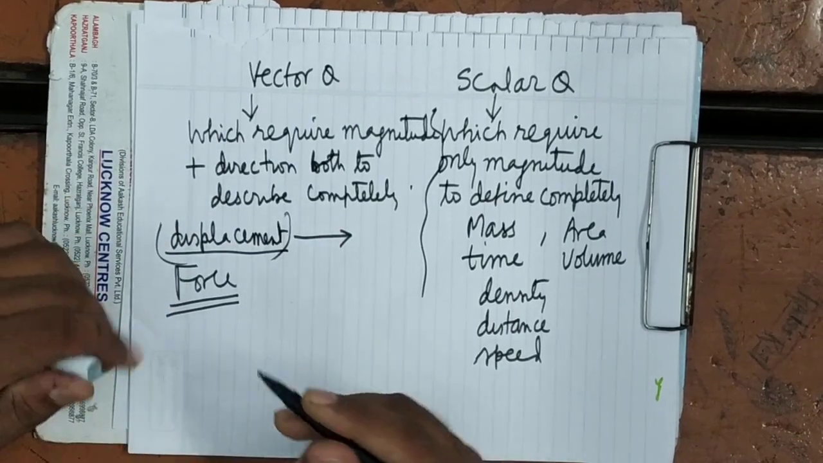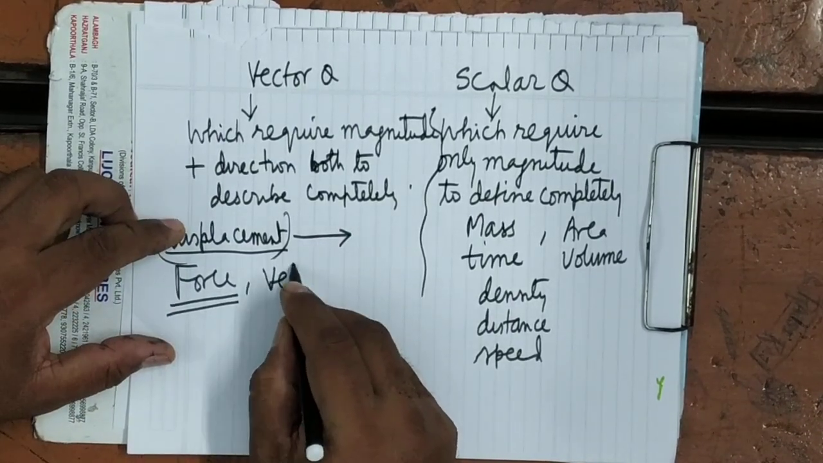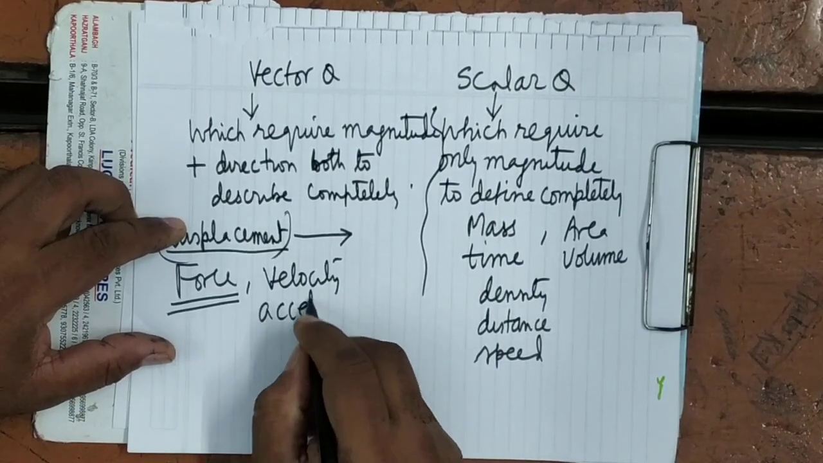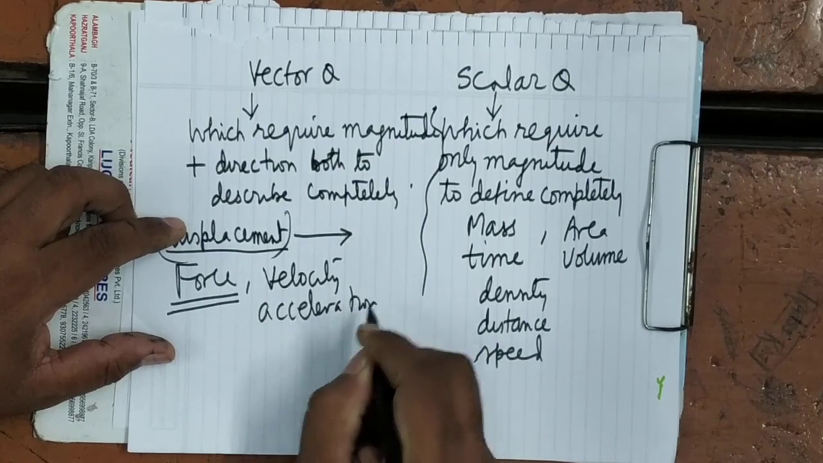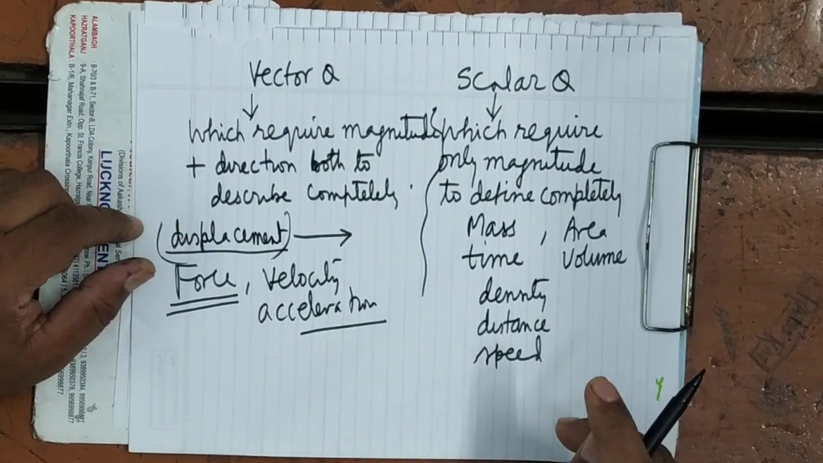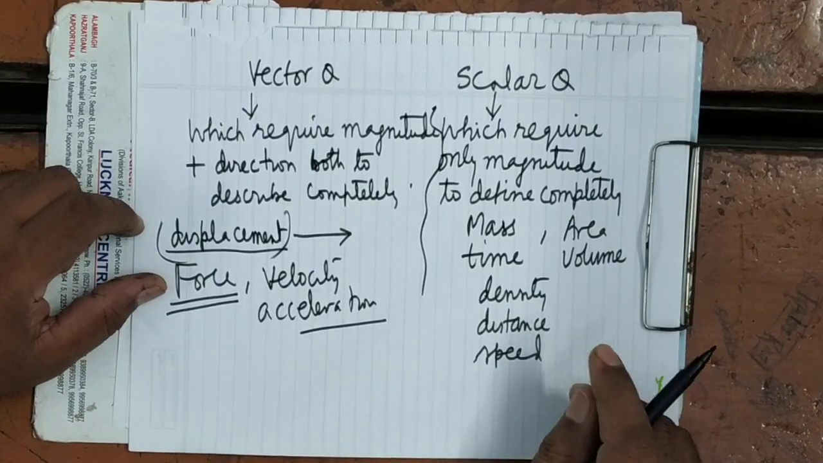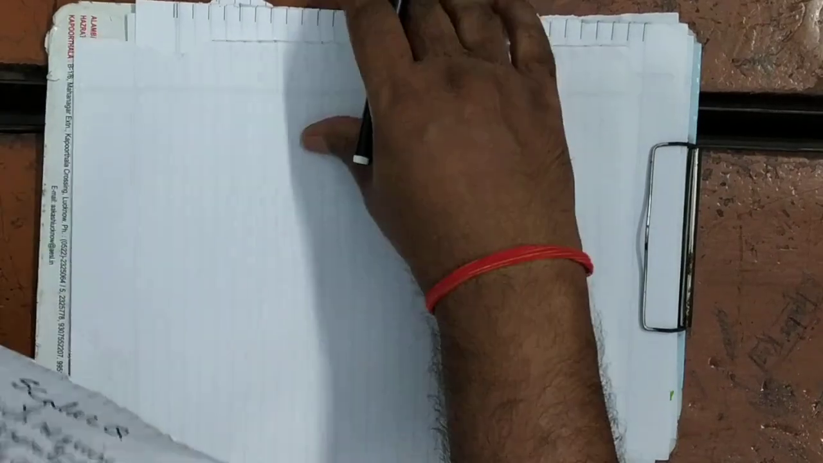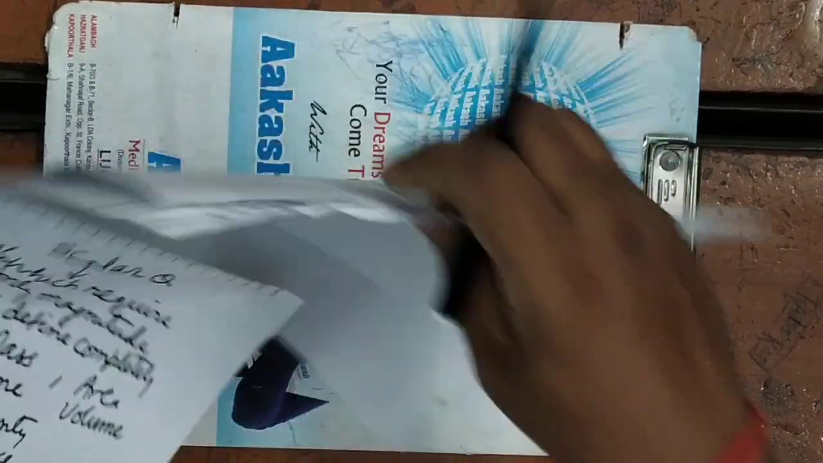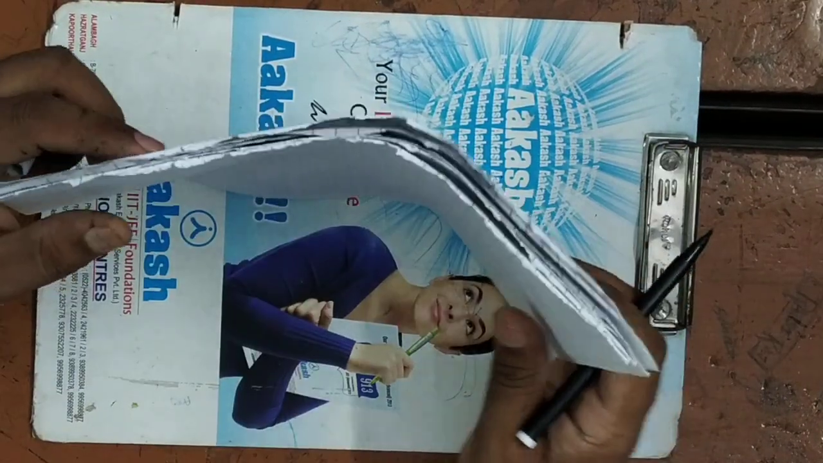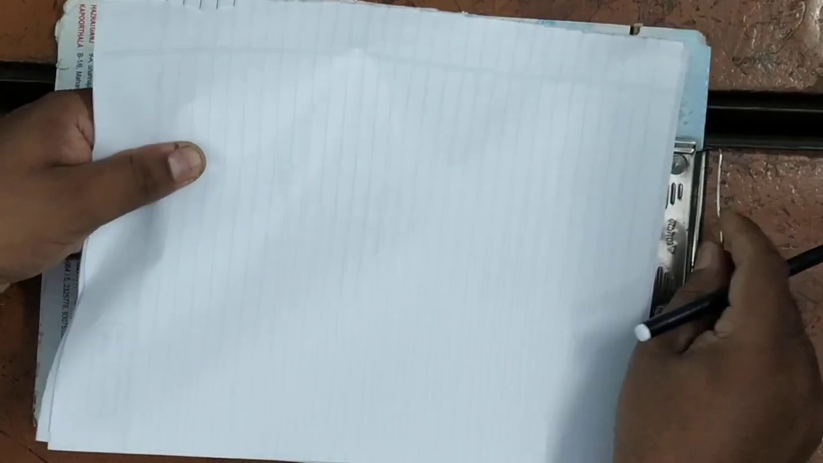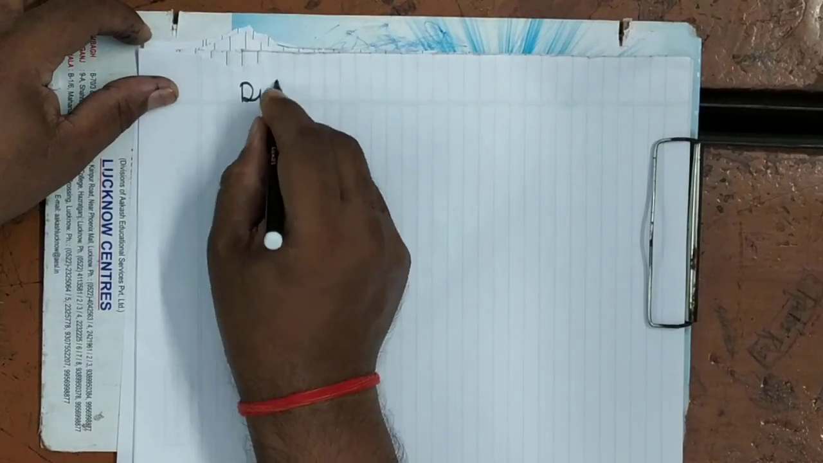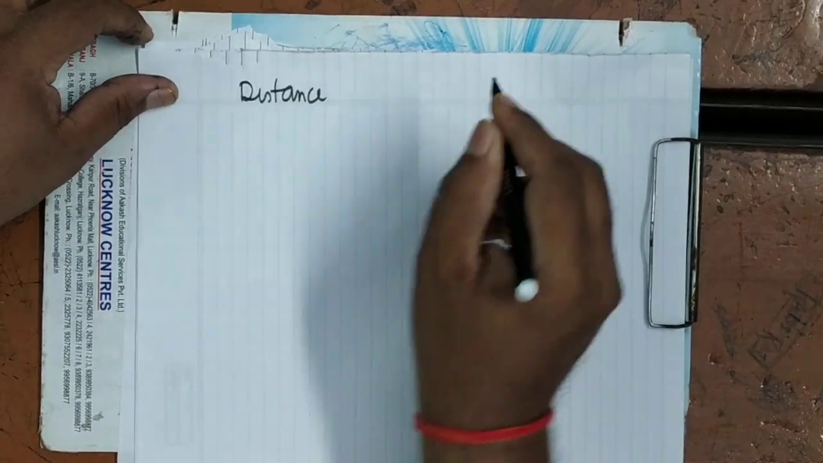It is clear. So displacement, force, velocity, acceleration, these are the vector quantities. It is clear. Now see here. After this, what is distance and what is displacement? One thing I already told: distance is a scalar quantity and displacement is a vector quantity. What is distance and what is displacement?